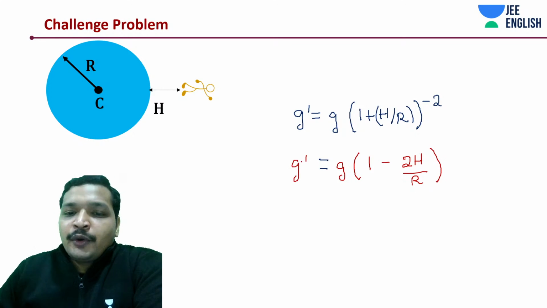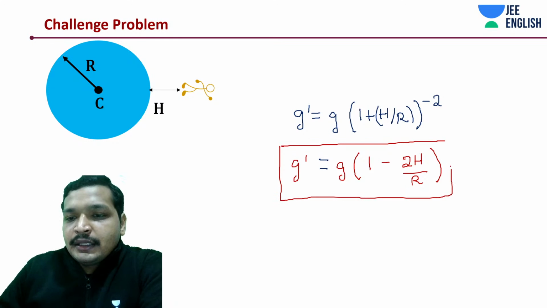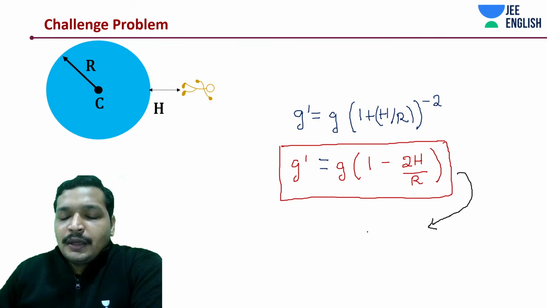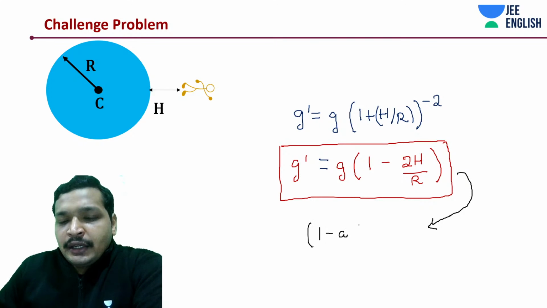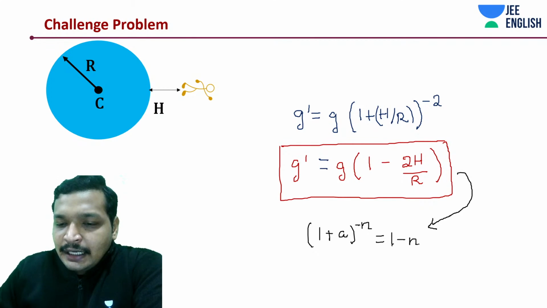This is definitely something that you want to note down and understand the logic behind. How are we writing this down? Here lies the trick. You can write down 1 plus a to the power minus n as 1 minus of n into a, given that n is a positive number.